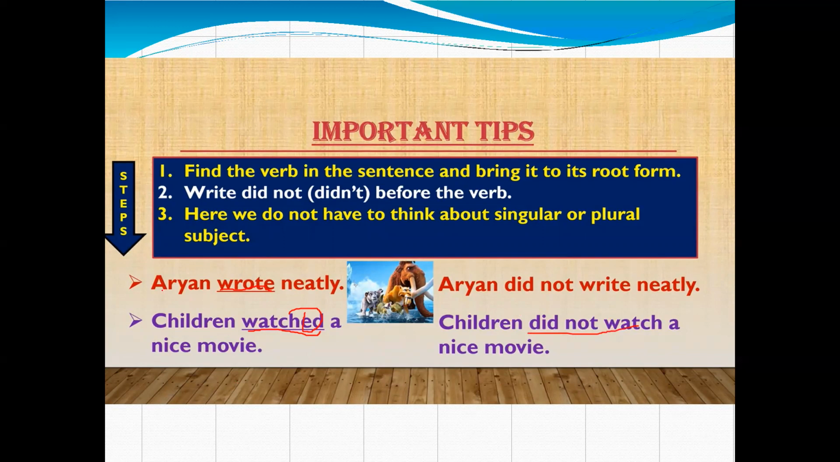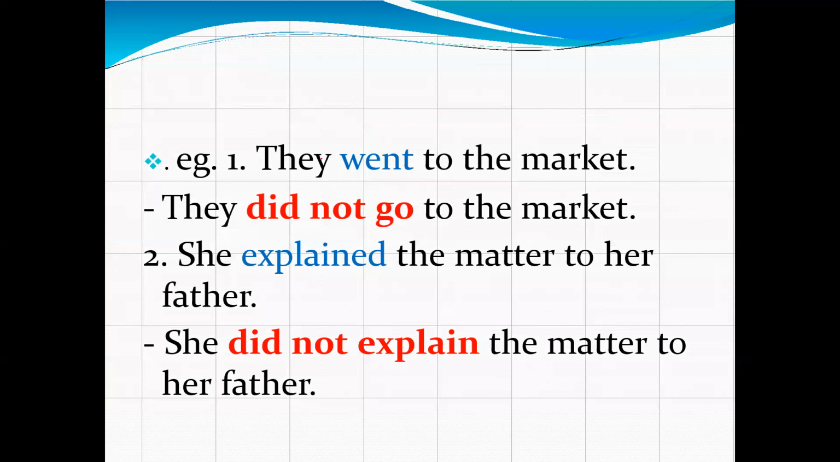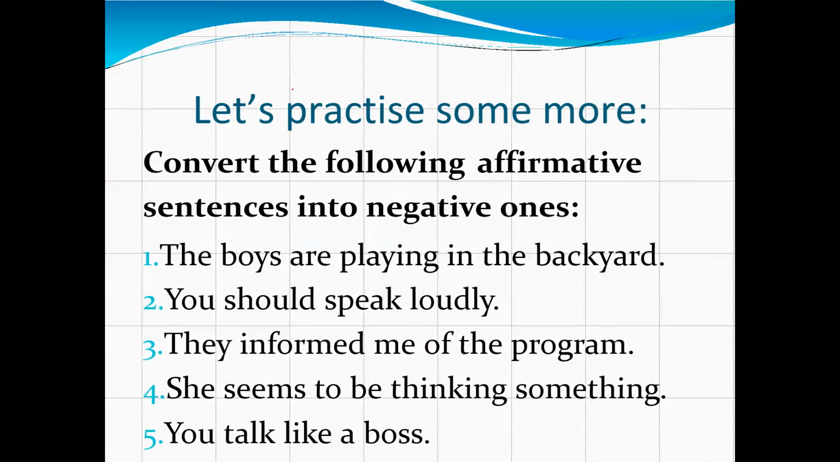Now next, see here. They went to the market. Now went is past tense here. So now the main verb will be go, and before that we will use did not. So what will it be? They did not go to the market. She explained the matter to her father. Now explained. So the main verb is explain, and before that we will use did not. She did not explain the matter to her father. Understand? Let's move.